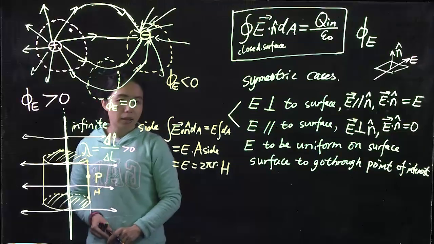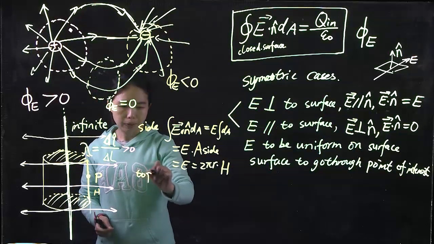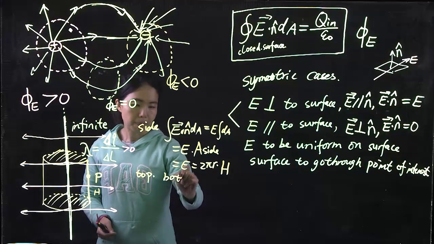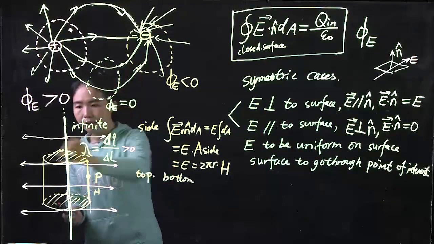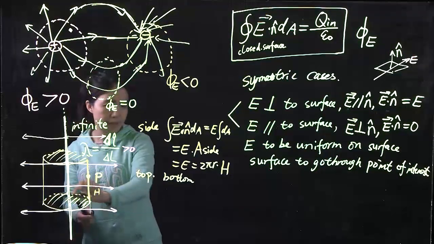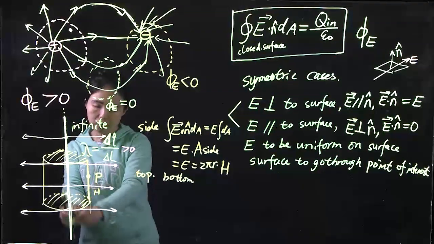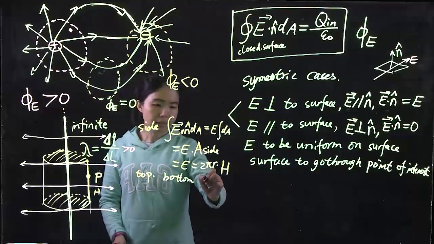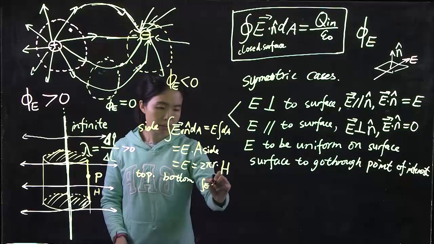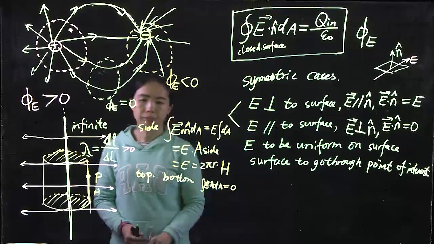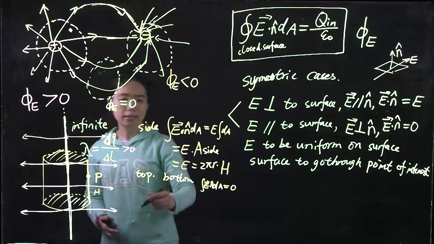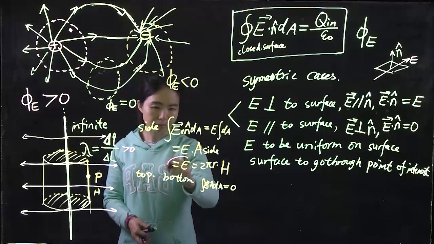Okay. How about the top and the bottom? For the top surface and the bottom surface, because the E field is parallel to the surface and the E field is perpendicular to the normal direction, the flux equals 0. So the total flux is then easily this.